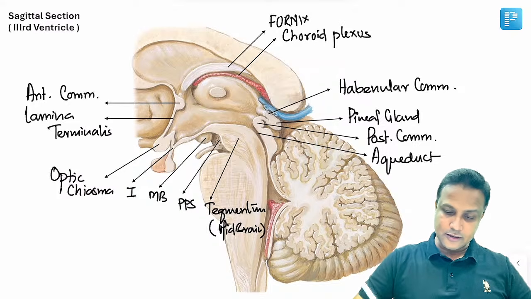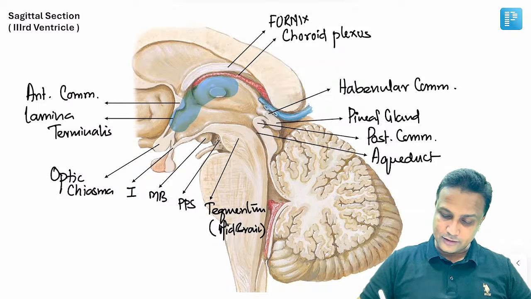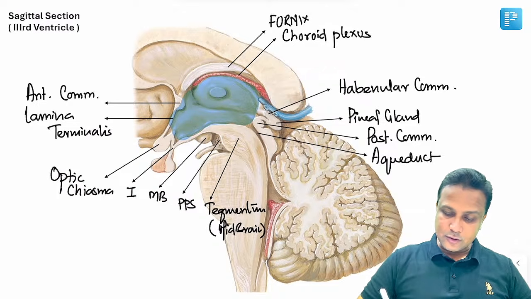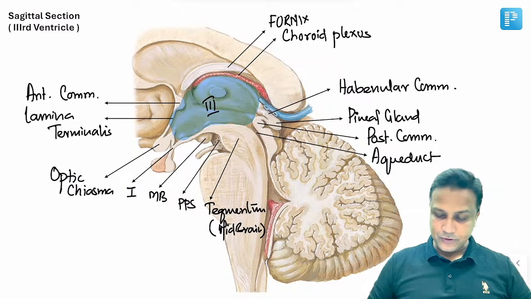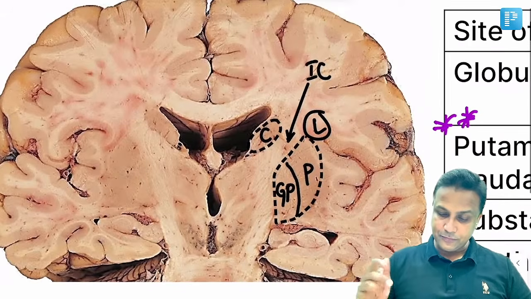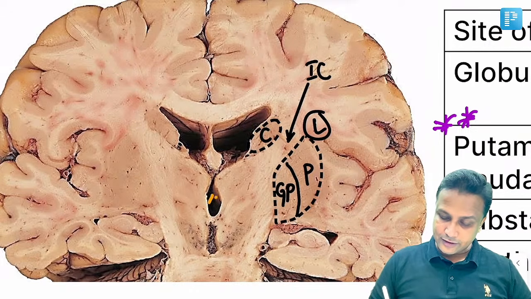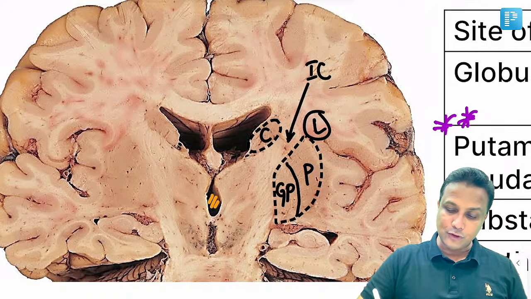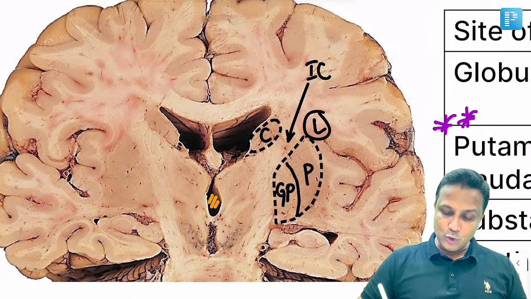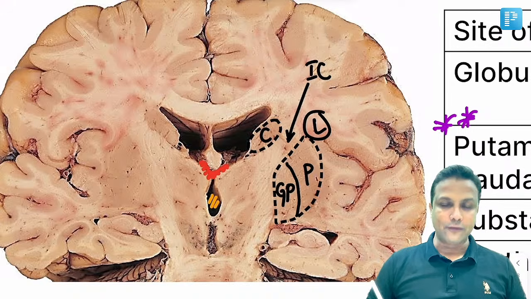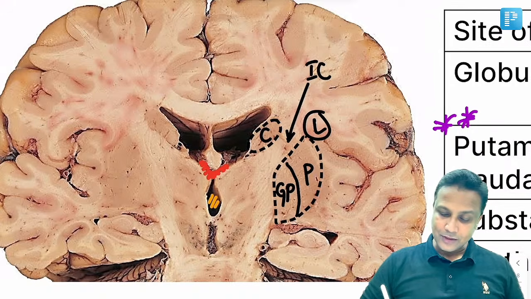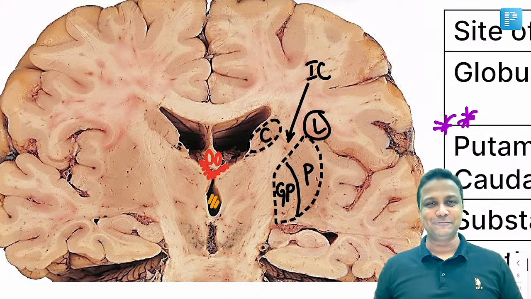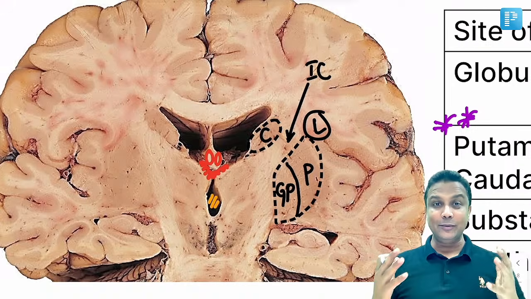Now, my dear doctors, in the sagittal section, this ventricle here will be the third ventricle. Now, my dear friends, if you look at this section here, I just told you that this will be the third ventricle. From this diagram itself, you can tell me what is going to form the roof of the third ventricle. In the roof of the third ventricle, you are able to see a network of capillaries, the choroid plexus, along with the fornix here. Perfect. And you can even tell me about the lateral wall.